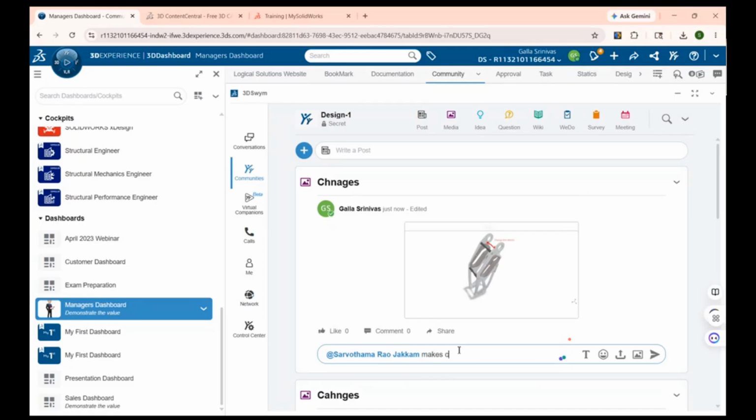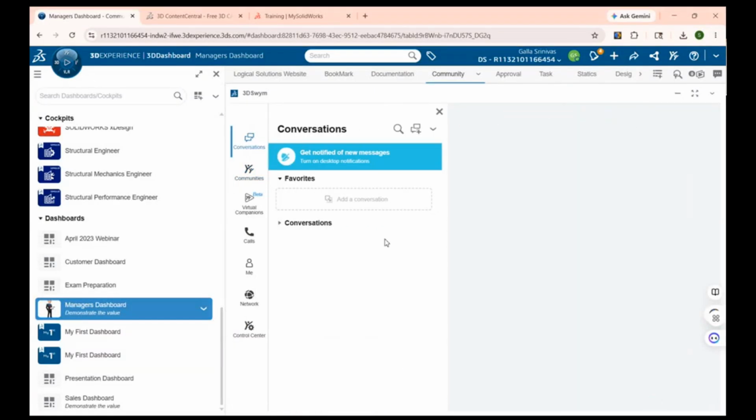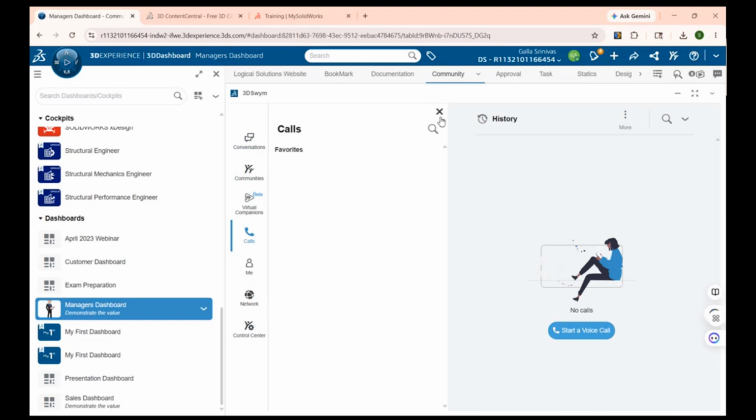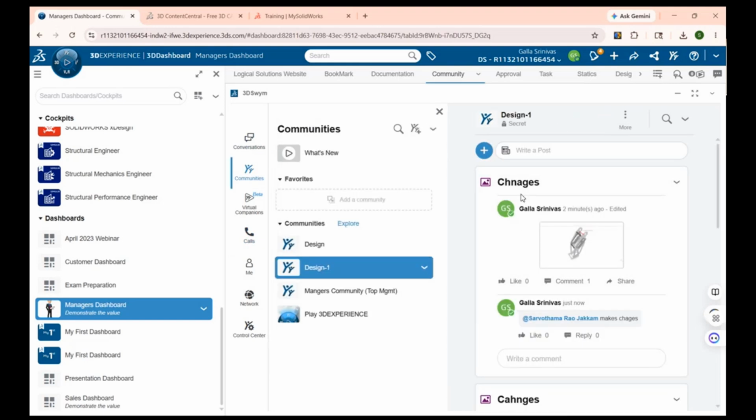He gets the notification over here, so he is alerted by seeing that notification and makes the changes as per the post and the requirement that we have shared. Not only a group community, if you want individual conversations we can do that, as well as group calls, video calls, and screen sharing. All the activities we can do over here.